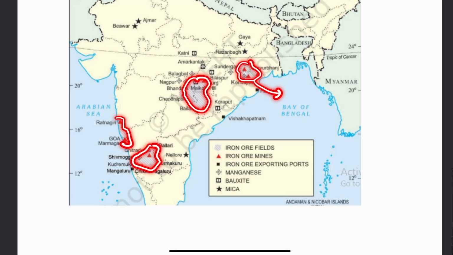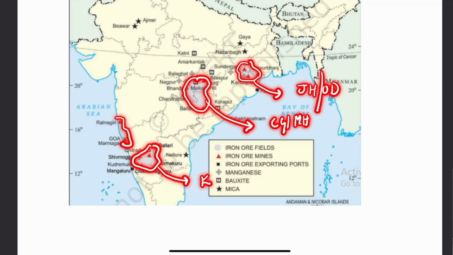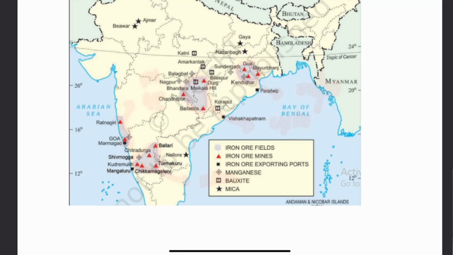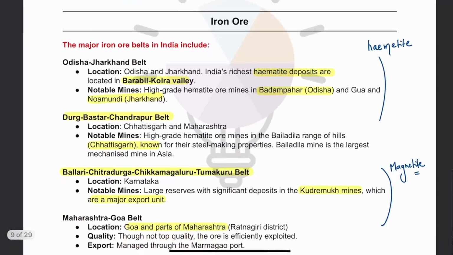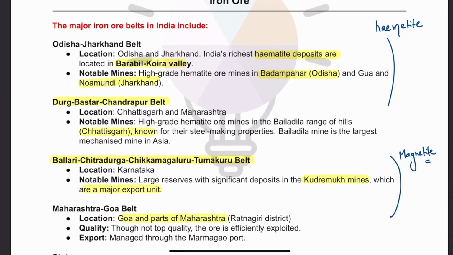Now, this particular belt is the Jharkhand Odisha belt. This belt is largely consisting of Chhattisgarh and Maharashtra. Then this particular belt is largely consisting of Karnataka, and this particular belt is again consisting of Maharashtra and Goa. So these are the 4 belts. Now these belts are often known either by the ranges or by the major mines that we have.